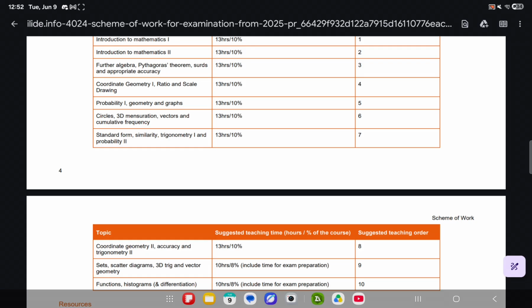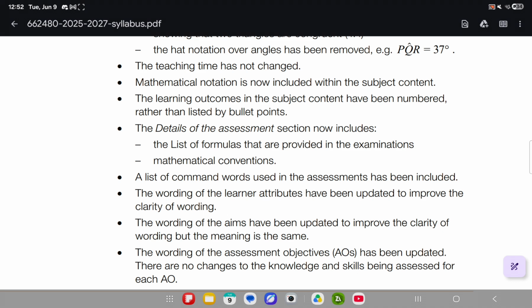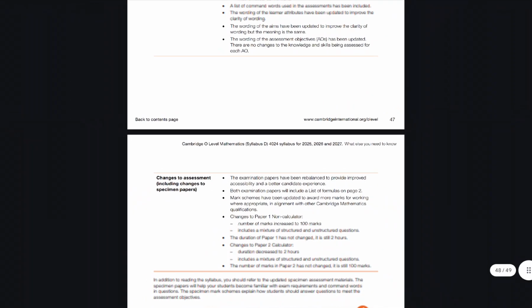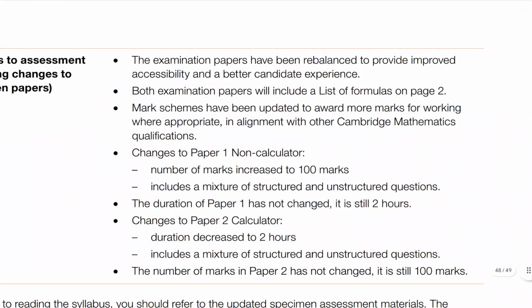Math notation is with the subject content. Learning outcomes have been numbered, listed by bullet points. It is just formulas and conventions. It's the command words, wording of the learner, wording of the aims, wording of the AOs. Okay, blah blah blah. Rebalance to improve accessibility and better candidate experience.